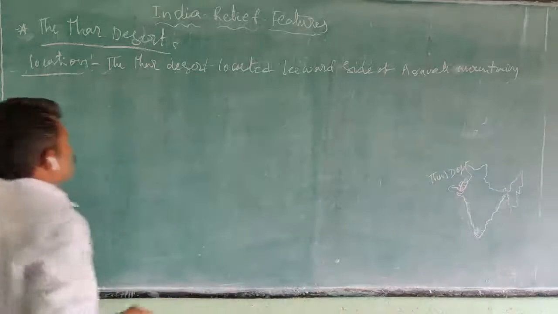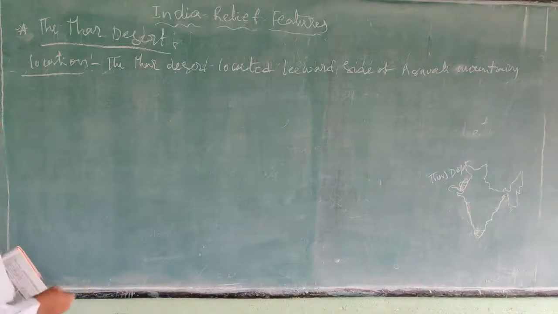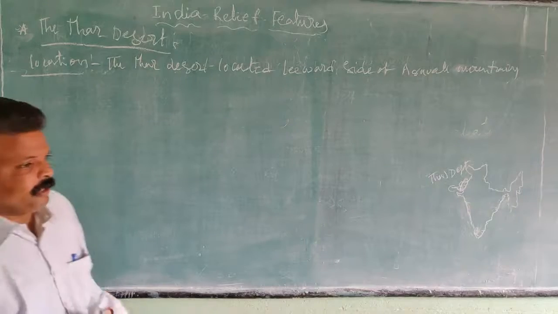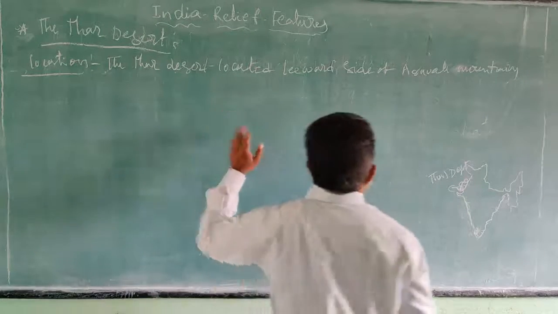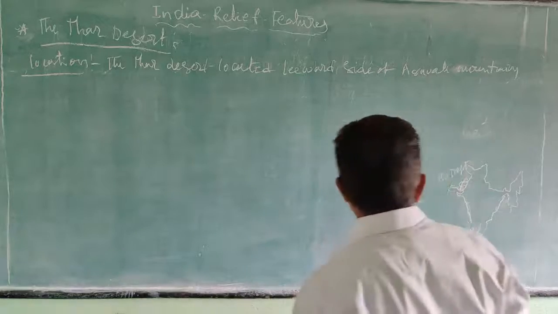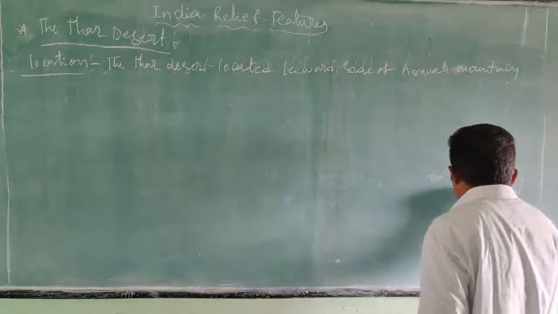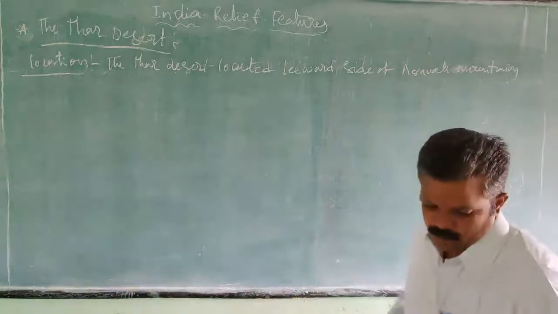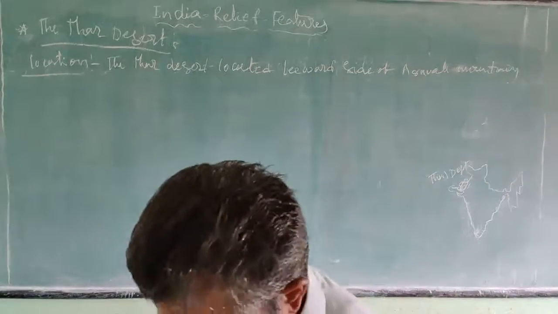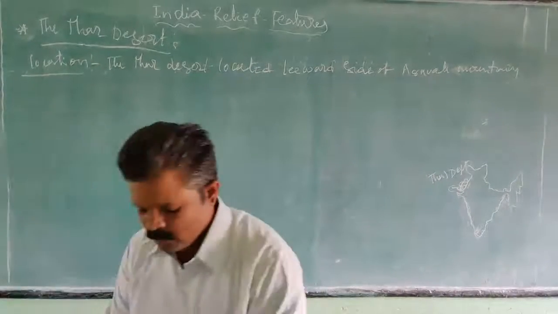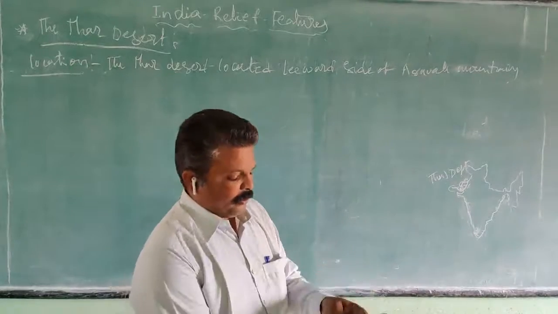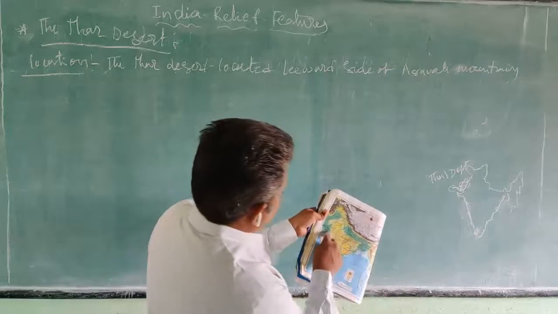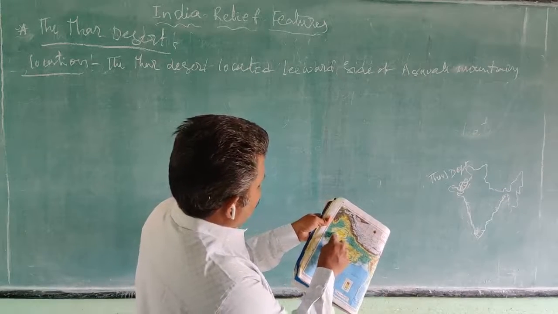So the location of the Thar Desert: in India it is located in Rajasthan, on the leeward side of the Aravalli. Here these are the Aravalli Mountains, and here exactly is the location of the Thar Desert.